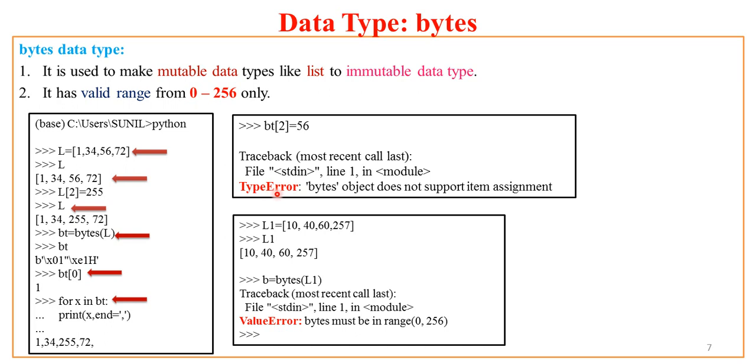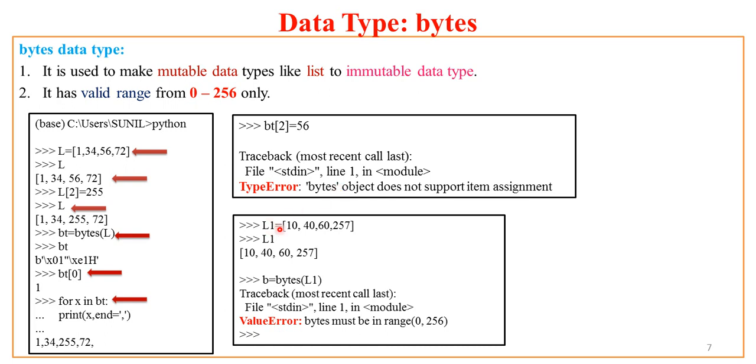As slowly and gradually we are approaching the advanced concepts of Python, you must focus on some peculiar things of Python. Now we'll focus on types of error. Just don't see that this is an error; see what type of error it is. It is a type error over here. That means bytes object does not support item assignment. That means bytes objects are immutable. They can't be changed.